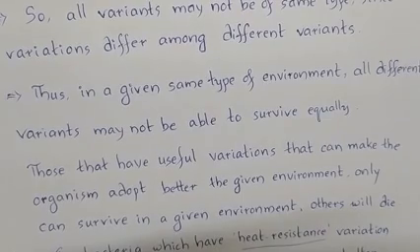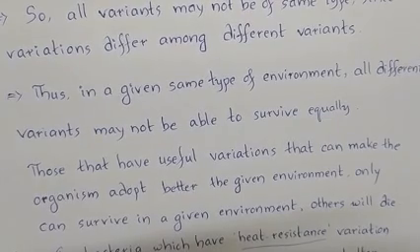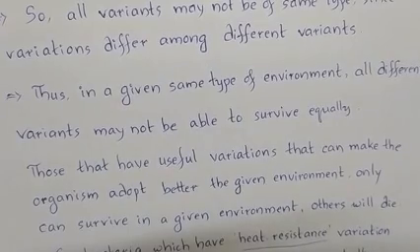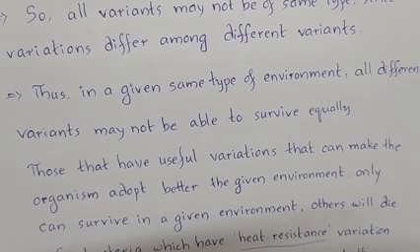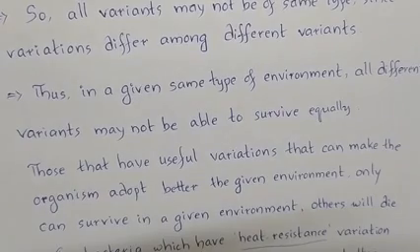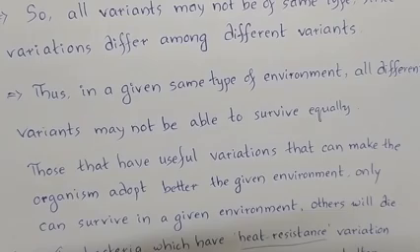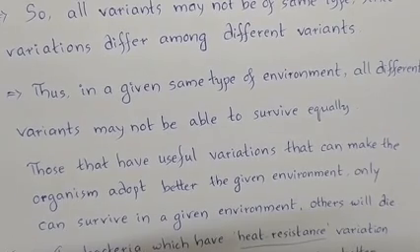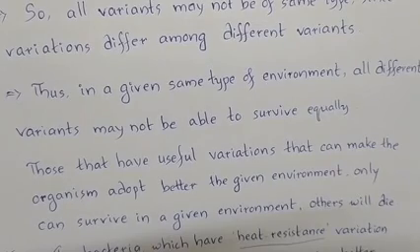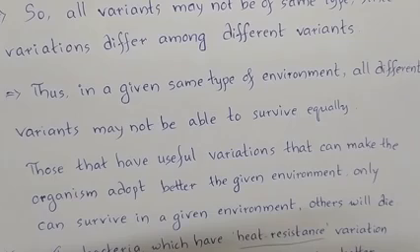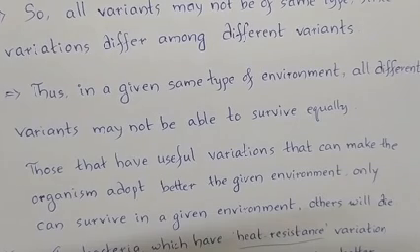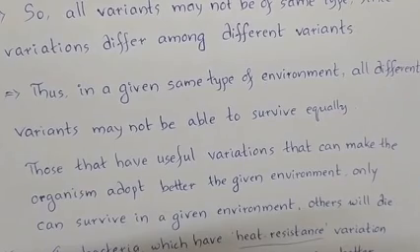Thus, in a given same type of environment, all different variants may not be able to survive equally because of the differential advantages that they get from the different variations. Those that have useful variations with respect to the given environment, which make the organism adapt better to the environment, only can survive.